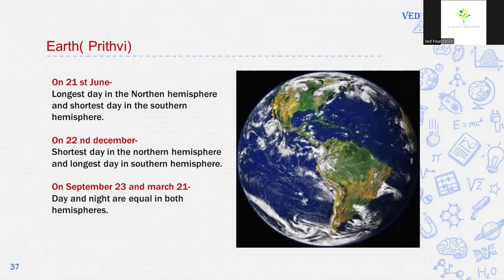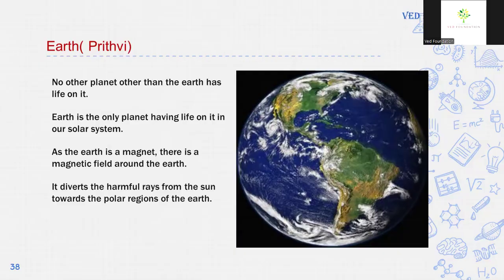On 21st June, it is the longest day in the northern hemisphere. India is in the northern hemisphere. This means for us, the longest day is 21st June, and it is the shortest day in the southern hemisphere. On 22nd December, it is the shortest day in the northern hemisphere and the longest day in the southern hemisphere. On September 23 and March 21, day and night are equal in both hemispheres.